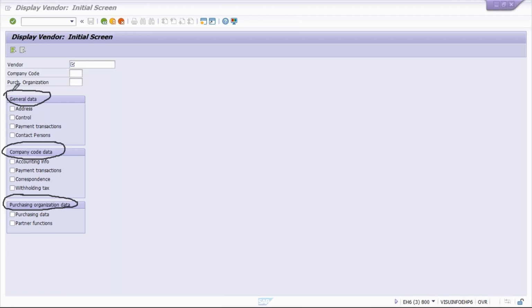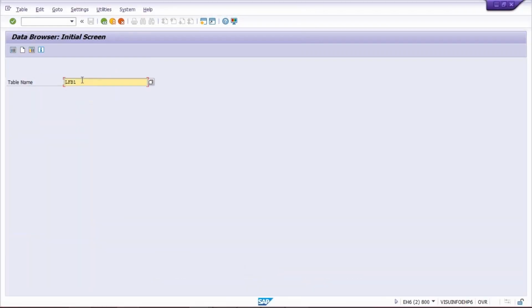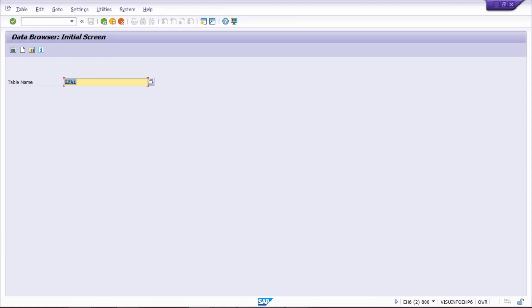Whatever information is entered at general data level, you will get under the table LFA1. Whatever information we enter at company code data level, you can find in the table called LFB1.